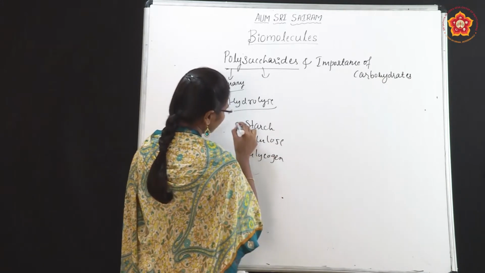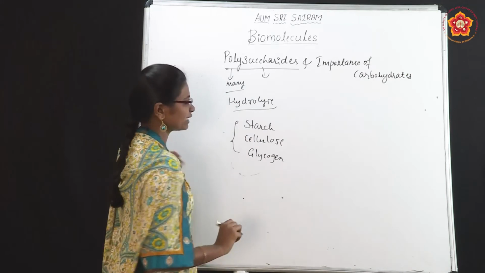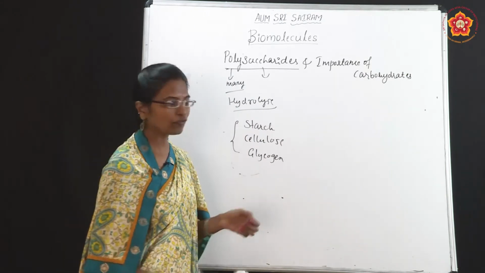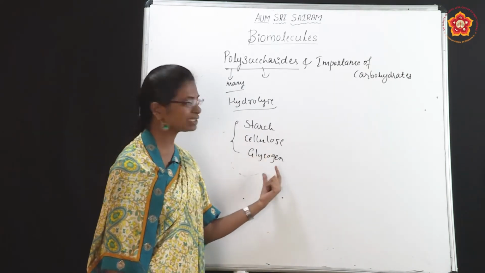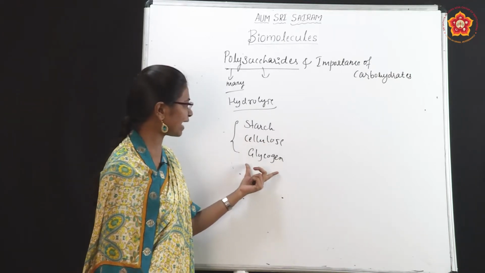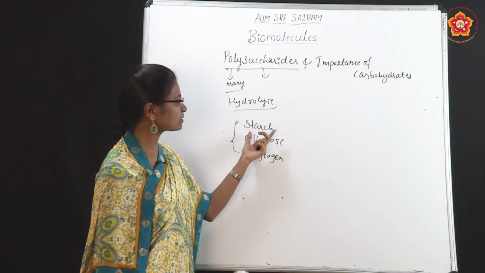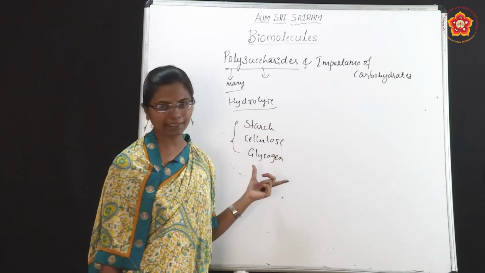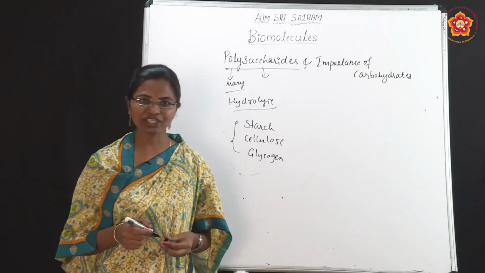There are three main polysaccharides we will discuss in this class. All of you have heard these three very familiar names: starch, cellulose and glycogen. We will discuss them one by one in detail. So, the first one is starch.